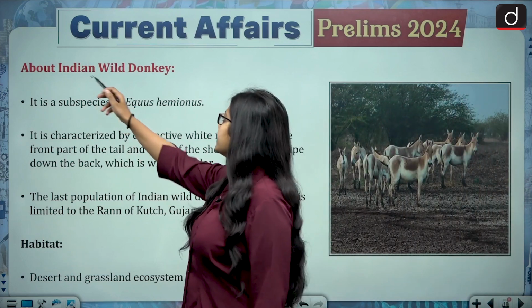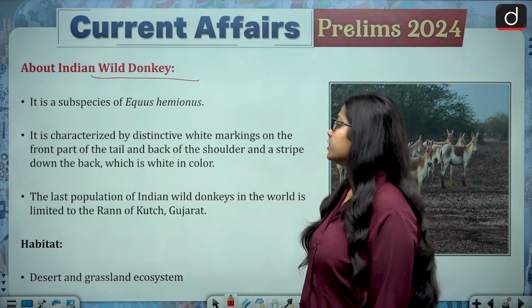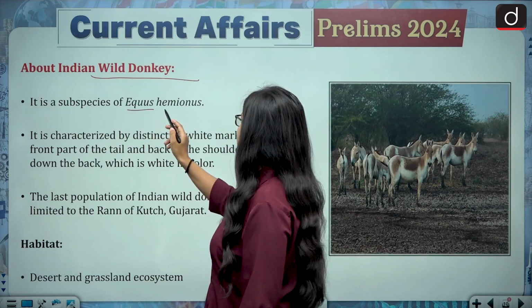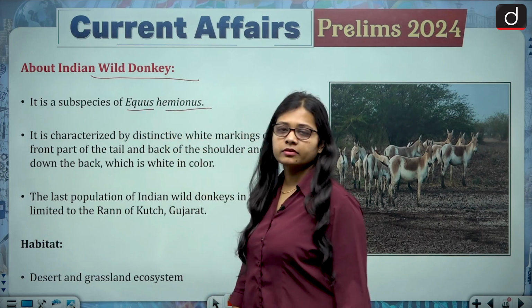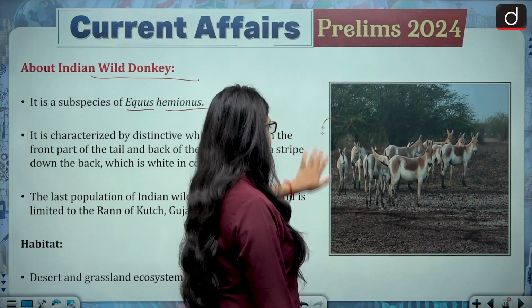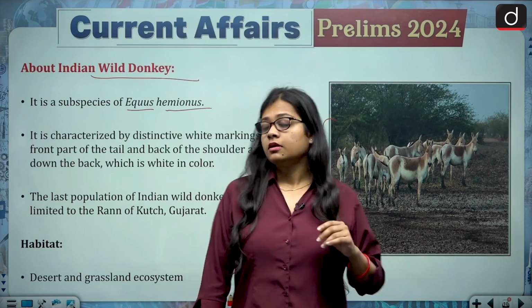Now about the Indian wild donkey. It is a subspecies of Equus hemionus. See the image? You will be able to recognize it.